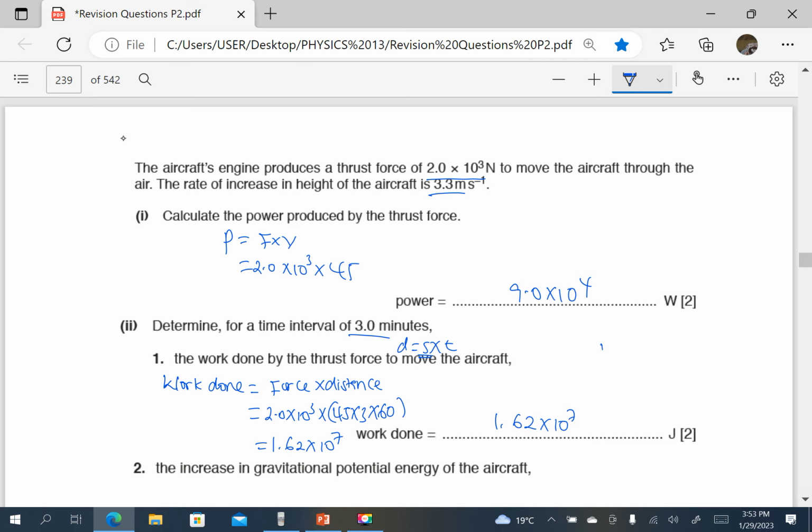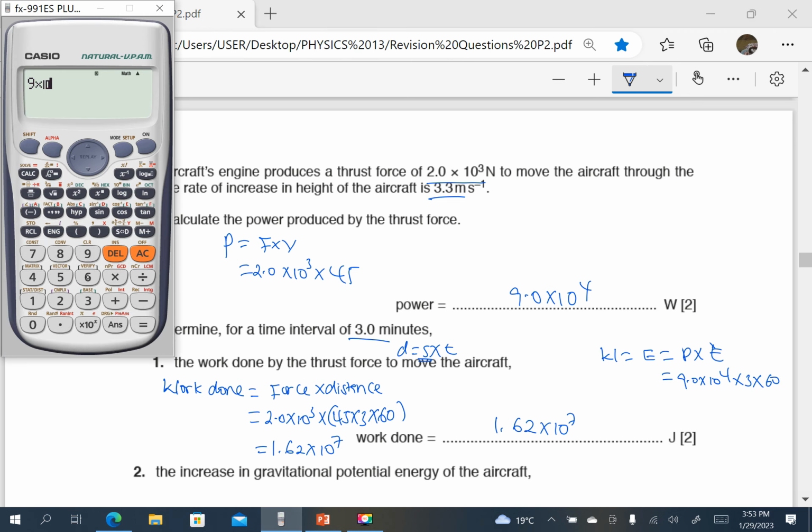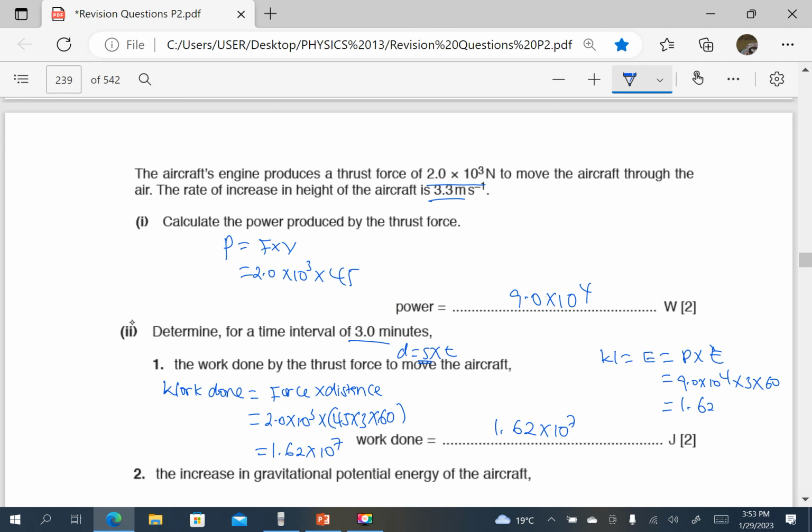Alternatively, you can find work done, because work done is energy, which is equal to power times time. You could find the work done from power, which is 9.0 times 10 power 4, then times time, which is 3 times 60. You can also check that. 9 times 10 power 4 times 3 times 60. It is the same thing, 1.62 times 10 power 7 in joules. If power is energy over time or work done over time, then work done can be power times time.